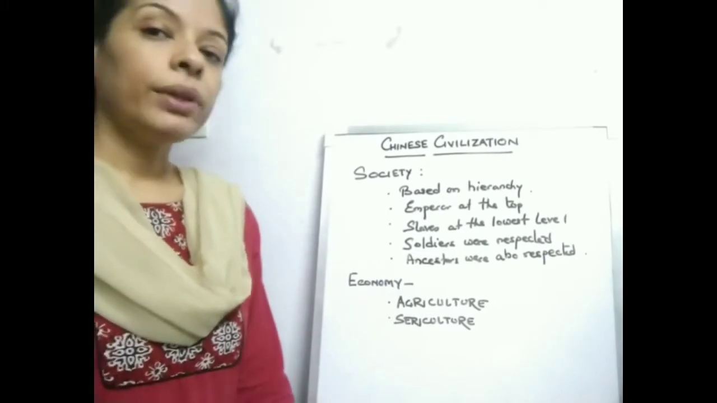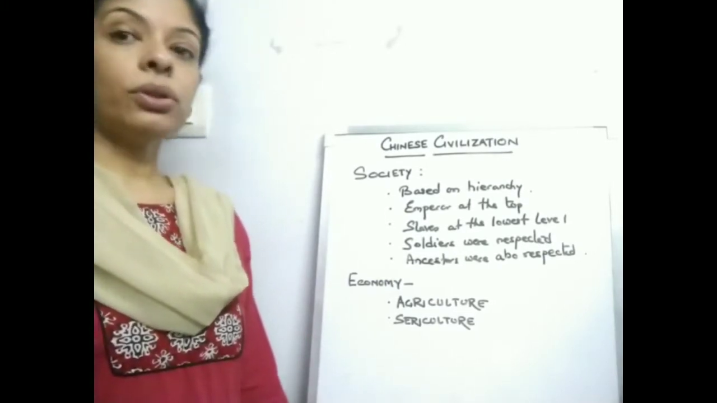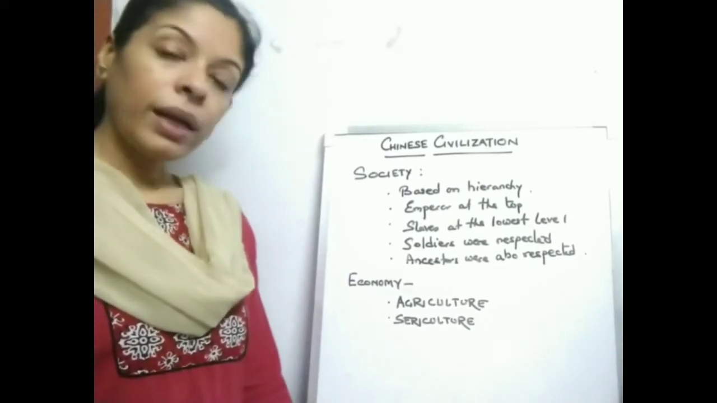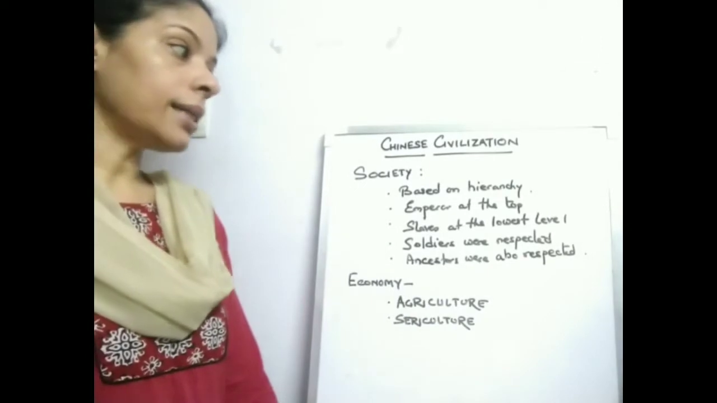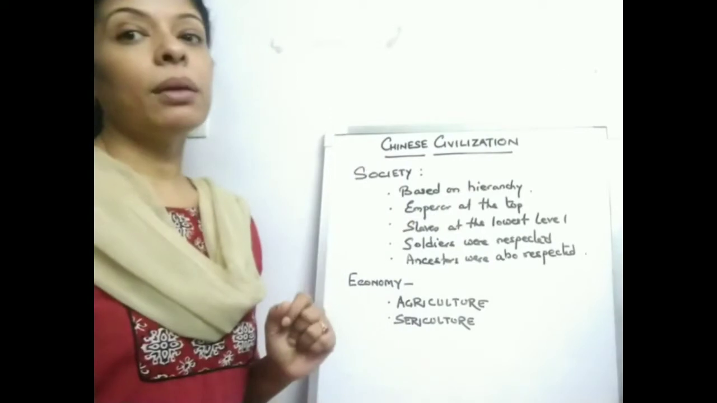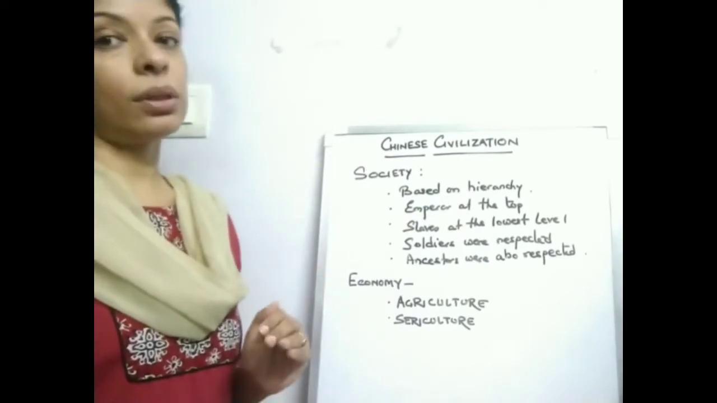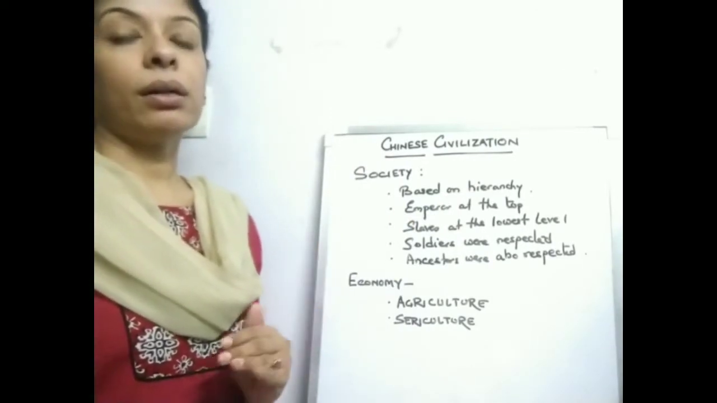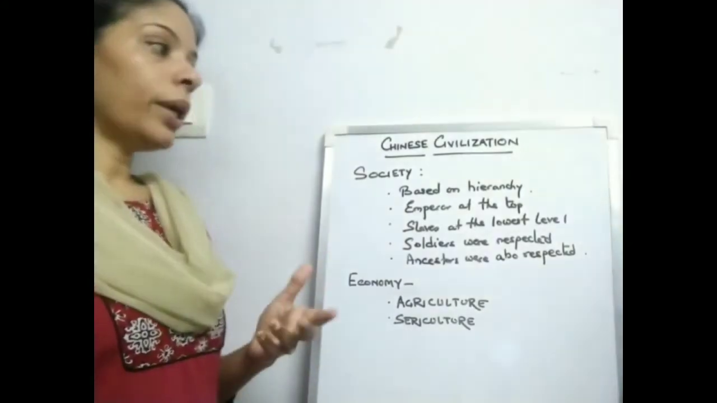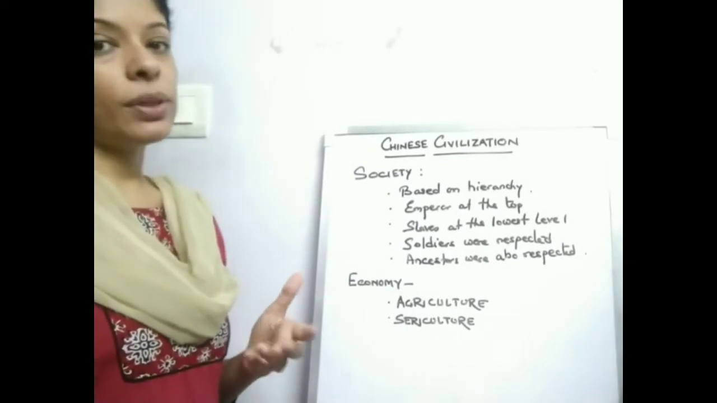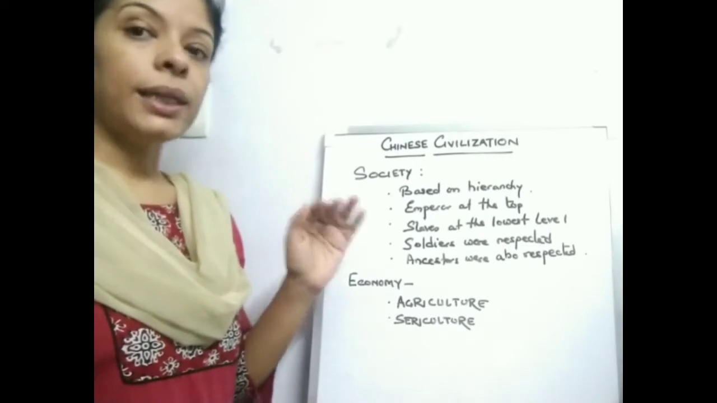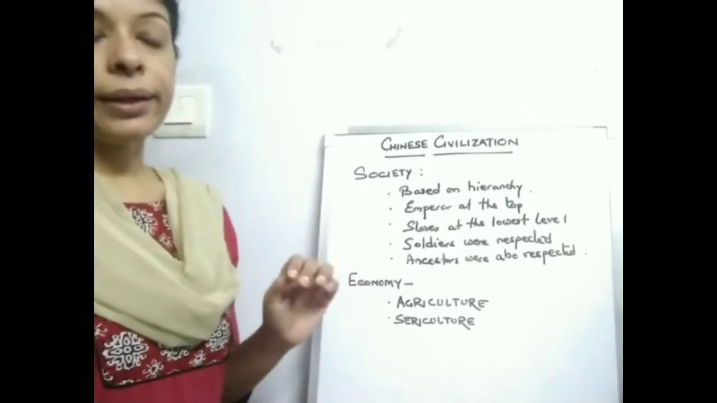Now, today we will take up the social structure, or the society, in the Chinese civilization. When we look at the society that the Chinese had, we see that the society was based on hierarchy. What does it mean? It means that the society was made up according to rank, that is, according to the position of the people. And if we look at the social hierarchy, at the top was the emperor or the ruler. He was at the top of the social hierarchy.